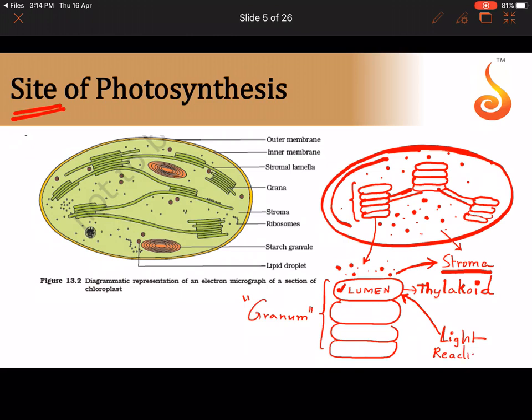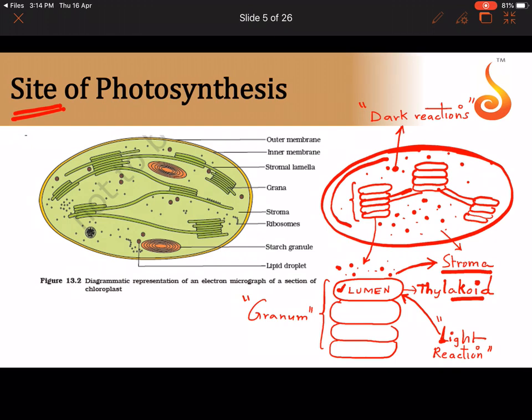So please remember, the light reactions of photosynthesis happen in the membrane of the thylakoid, whereas in the stroma it is mostly the dark reactions of photosynthesis. So please bear in mind the light reaction happens in the thylakoid membrane, and the dark reaction happens inside the stroma.